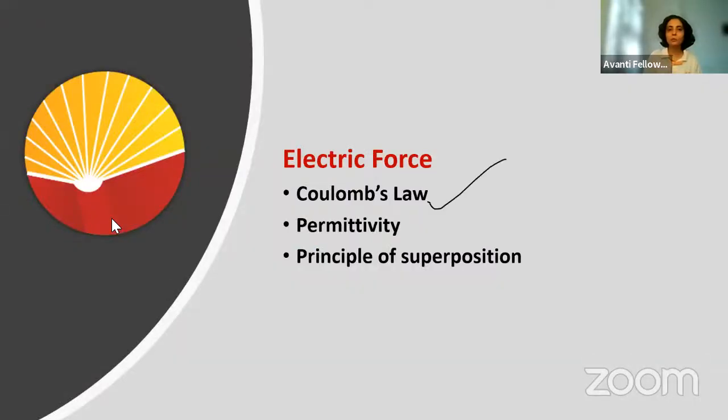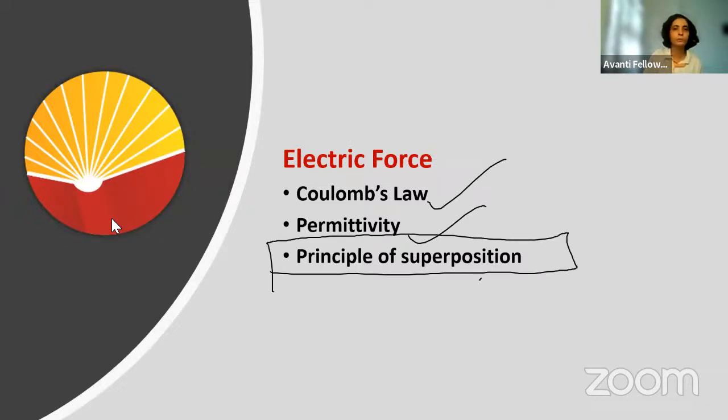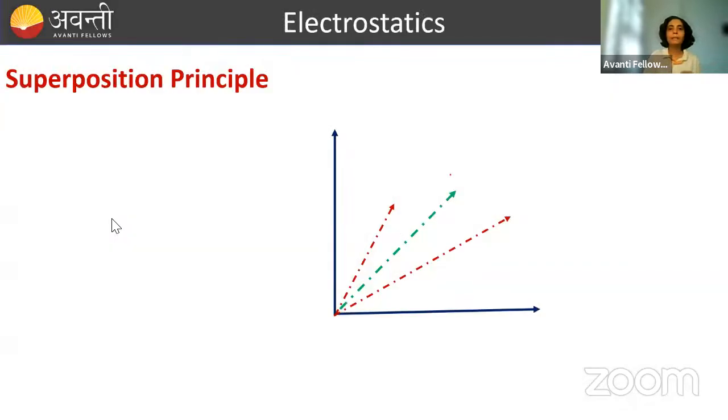Now in today's class, Coulomb's law we are already done with. Permittivity we have already discussed. So in today's class we are going to discuss principle of superposition. ठीक है? तो यहाँ हम लोग क्या पढ़ने वाले हैं? प्रिंसिपल ऑफ सुपरपोजिशन. This is nothing, it is simple, we are just going to study vectors, nothing else. So the superposition principle tells that if there are more than two charges in our space, suppose you have Q1 charge here, you have Q2 charge here, and you have Q3 charge here.